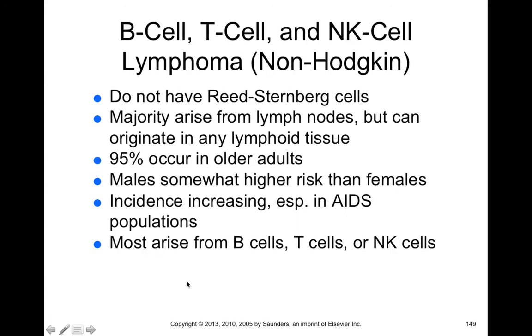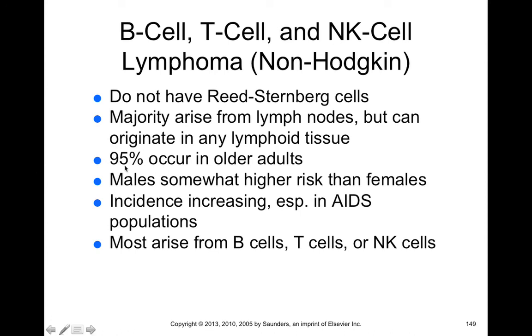Now, other types of lymphomas we call non-Hodgkin's lymphomas, and this includes B cell, T cell, and natural killer cell lymphomas. They don't have Reed-Sternberg cells, and this is what differentiates the non-Hodgkin's lymphomas from the Hodgkin's lymphomas. The majority of these arise from lymph nodes, and they can arise in any lymphoid tissue, which includes your tonsils, lymph nodes, spleen, Peyer's patches, appendix, any of those.